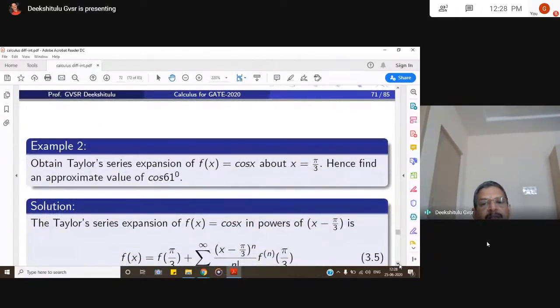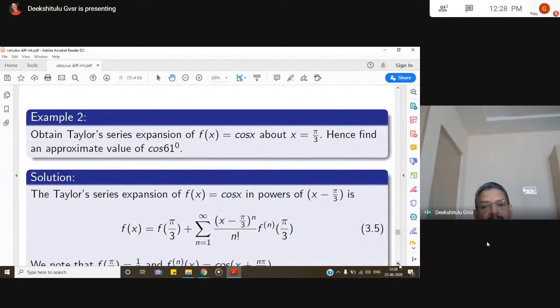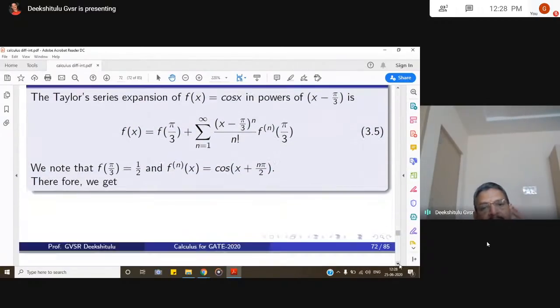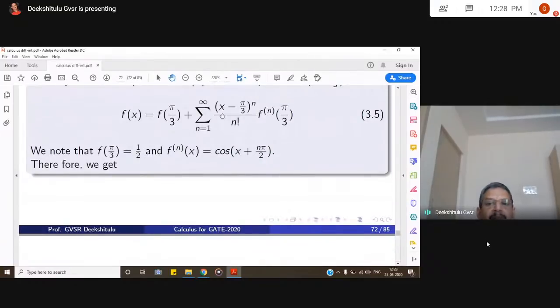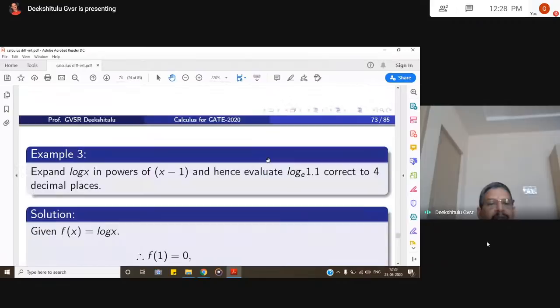Obtain the Taylor series expansion of f of x equal to cos x about x is equal to pi by 3, and find the value of cos 61. f of x is equal to cos x. The Taylor expansion is given like this: f of pi by 3 plus x minus a by 1 factorial f dash pi by 3, and so on and so forth. You can put it in summation form. So f of pi by 3 is 1 by 2, and the nth derivative is cos of x plus n pi by 2. So put in this form; this is a series form, you can go through it.